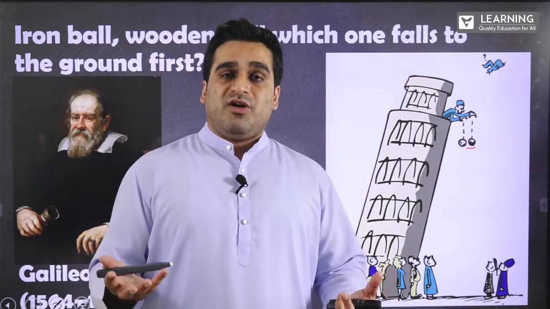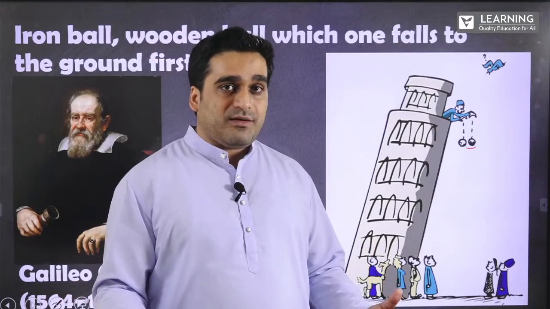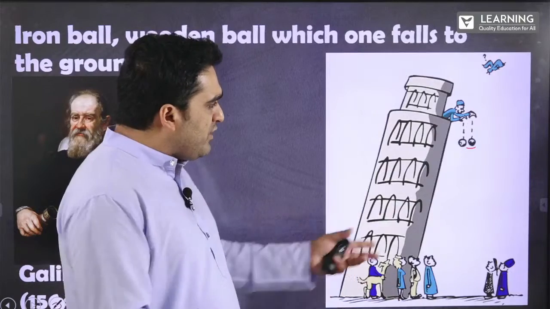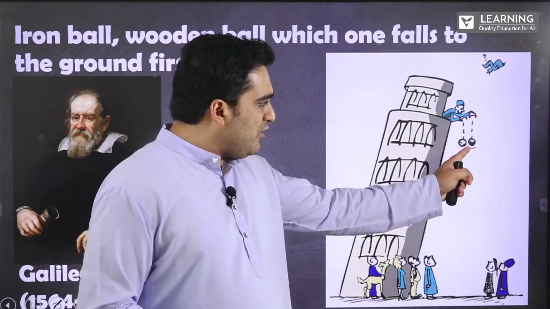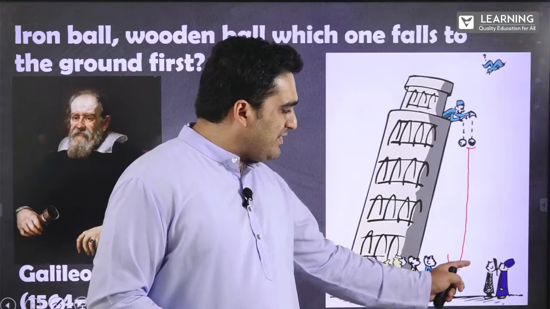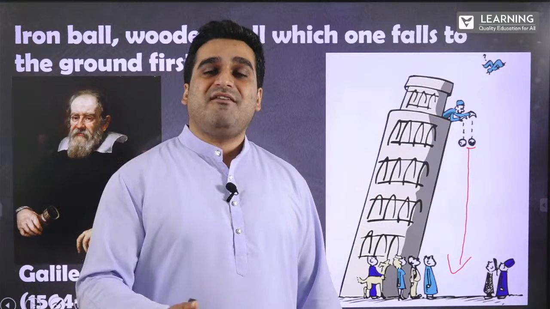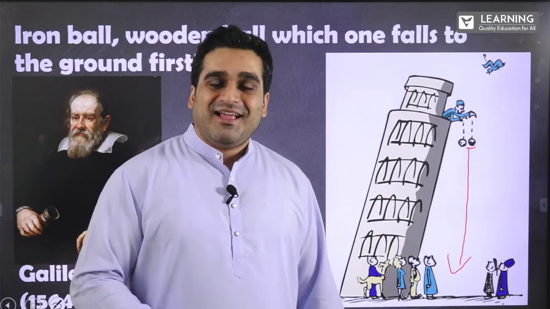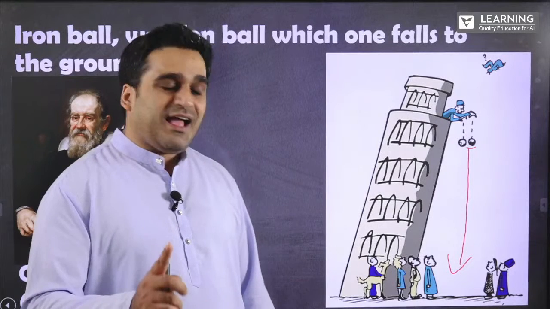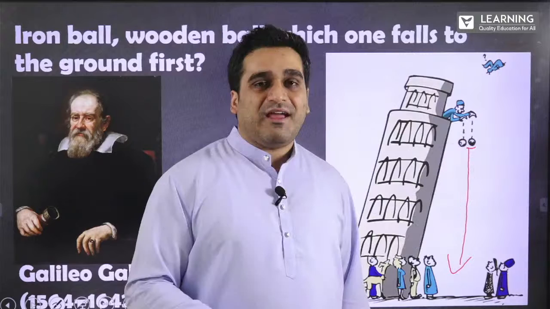Among the two, obviously the iron ball should be the heavier one, right? But when he dropped them from the top of the tower, what he noticed is that both balls fell to the ground at the same time. Meaning gravity does not have any such partiality. The gravitational force acts the same on every object.